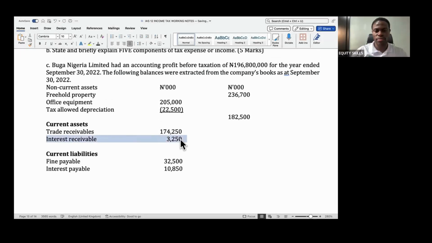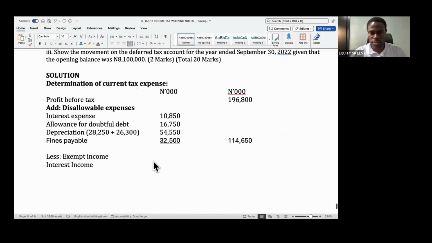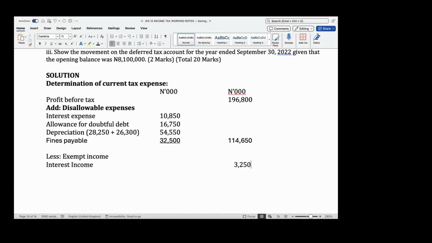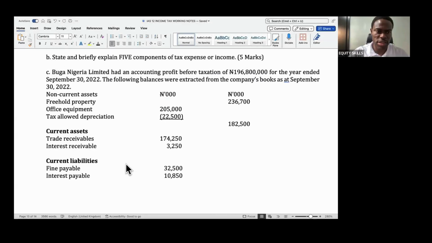This amount here, 3,250. So we don't have any other exempt income here except that.